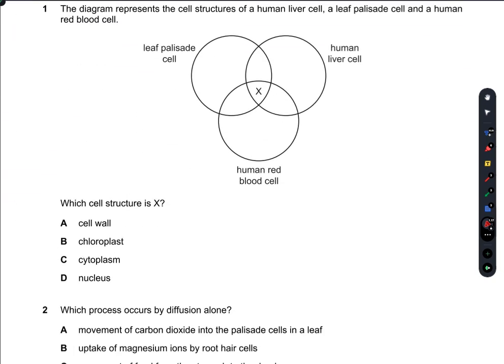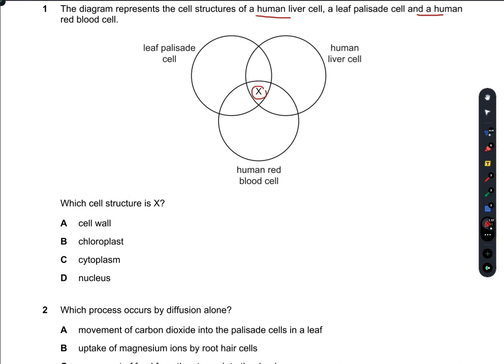The diagram represents the cell structures of a human liver cell, a leaf palisade cell, and a human RBC. So this is a Venn diagram here. Which cell structure is X? In this Venn diagram, you can clearly see that X is common to all these three cells.